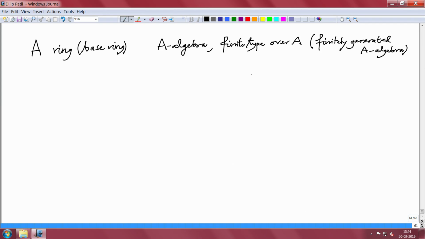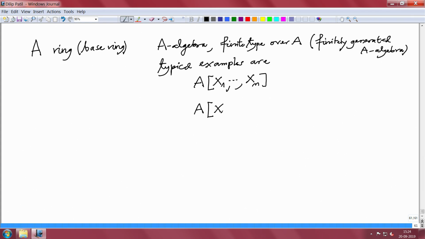And the typical examples of an algebra of finite type over a commutative ring are the polynomial ring over A in finitely many indeterminates x1 to xn, and also the quotients of this, x1 to xn modulo an ideal A, where A is an ideal in the polynomial ring.